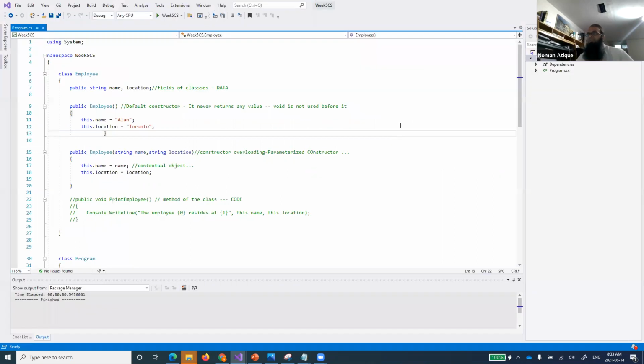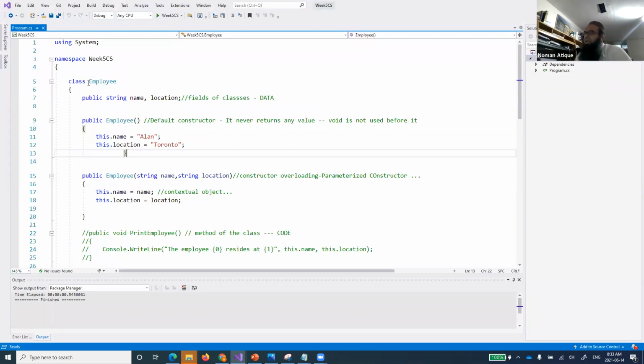It's here. So you remember we have talked about that we can define our own classes. I just defined a class with the name of employee. There were two members, the public members, the string name and location. And then we said that you can make a constructor, you remember?